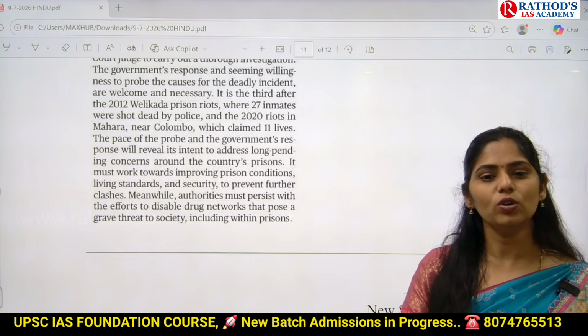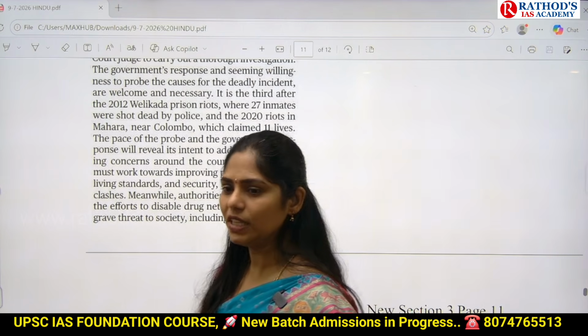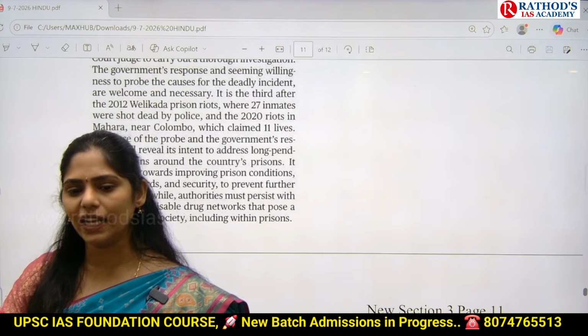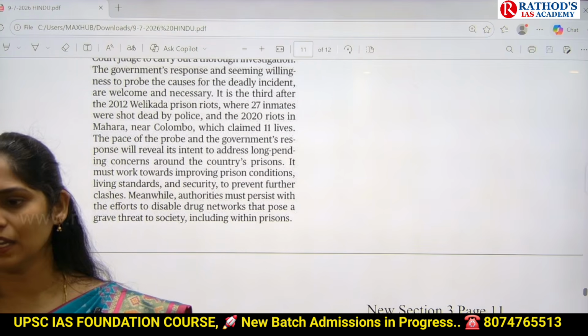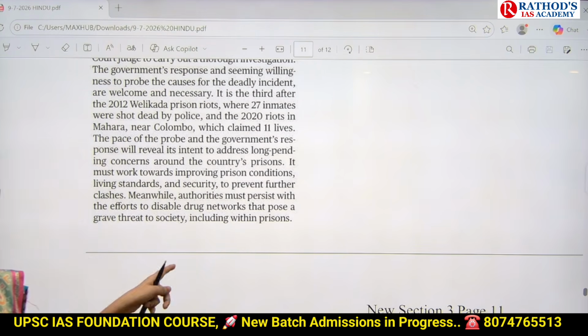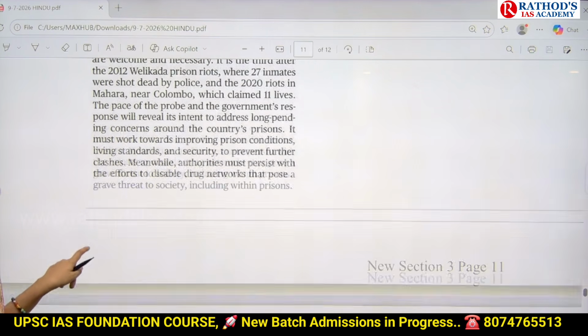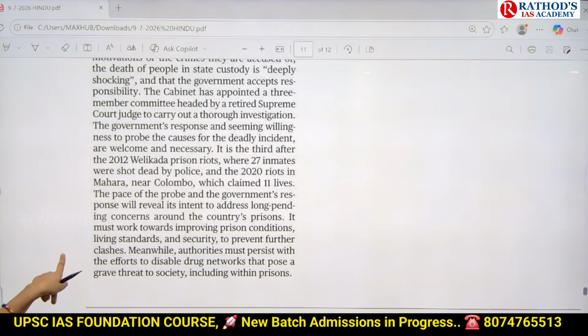Because it is not only posing a threat for these prison inmates, but even for the normal sections of society, it is also very problematic. So we have to control this problem of drug networks. Okay, that is the thing which is mainly said here, nothing more than that.